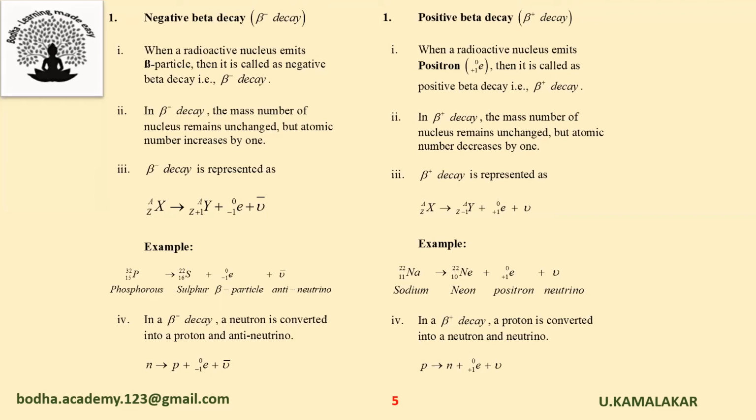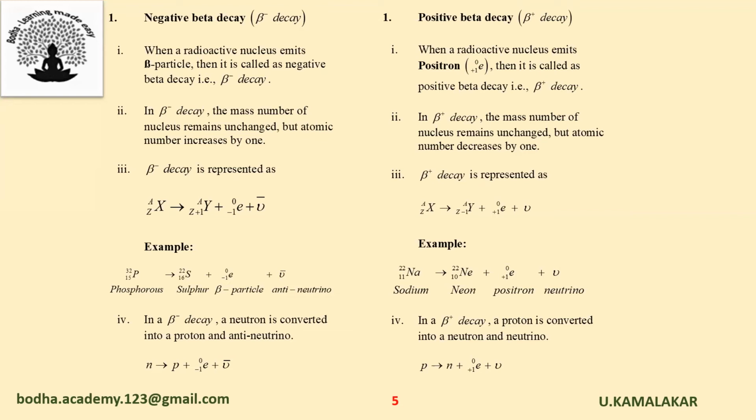Example, phosphorus on emitting a beta particle converts into sulfur, and in this process an antineutrino is emitted. In a beta decay, a neutron is converted into a proton and an antineutrino. Next topic, positive beta decay.